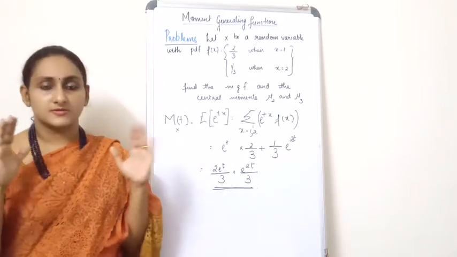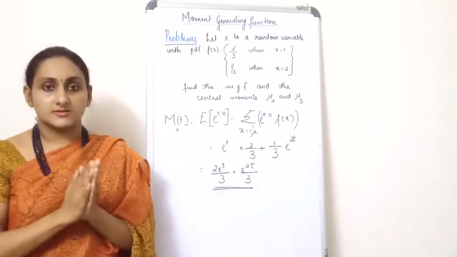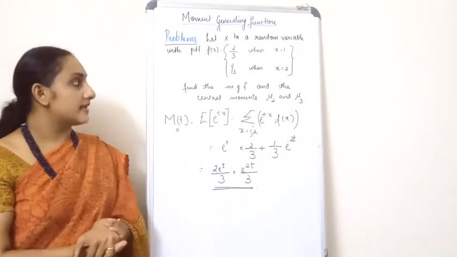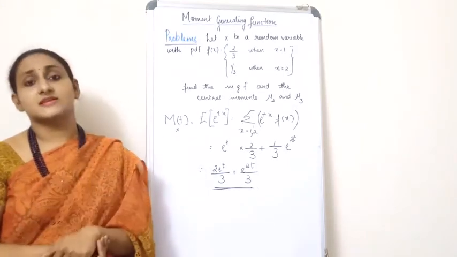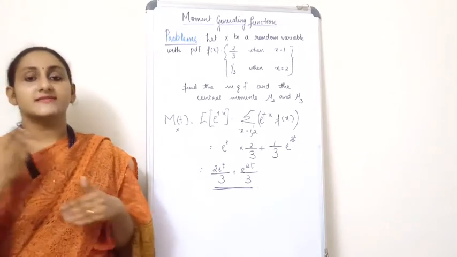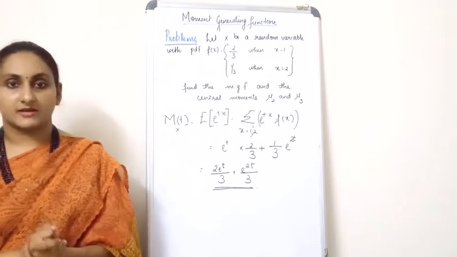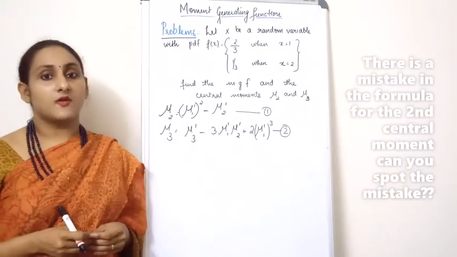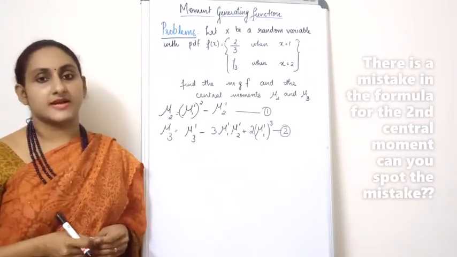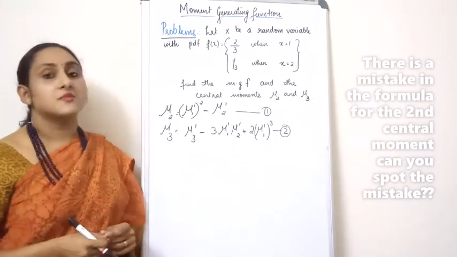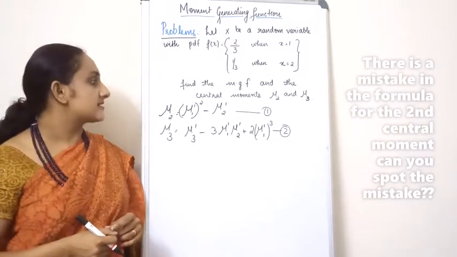So the solution for the first part is given. Now you will have to find the central moments, that is mu2 and mu3. Let's have a look at how you will find them. You all know the formula for the central moments, right? The second central moment is mu2 is equal to mu2 dash minus mu1 dash the whole square.